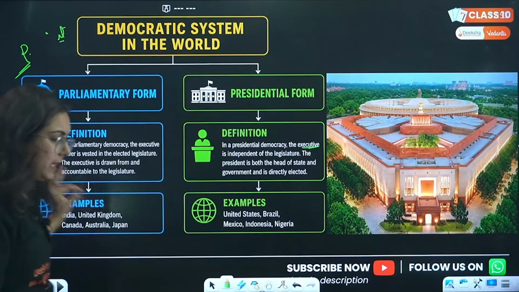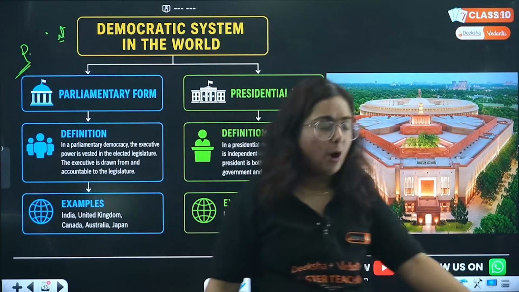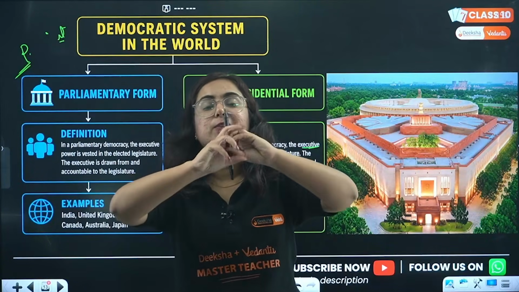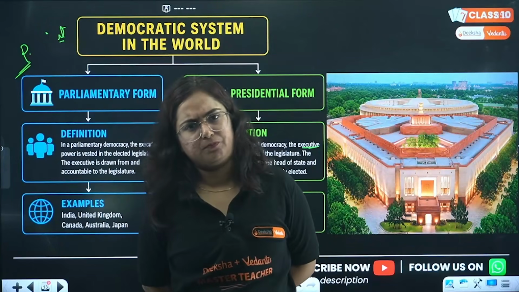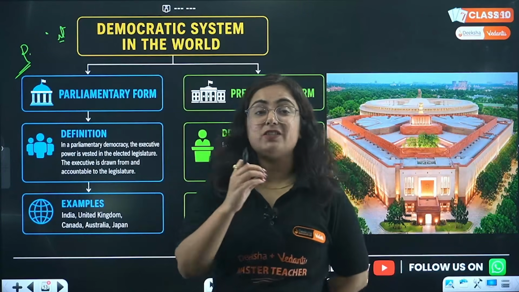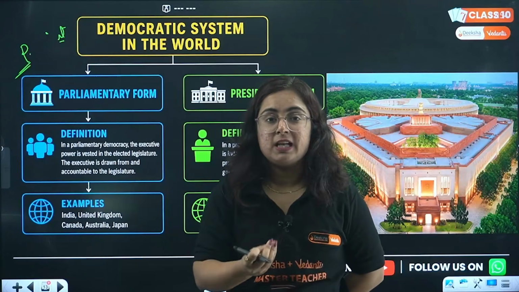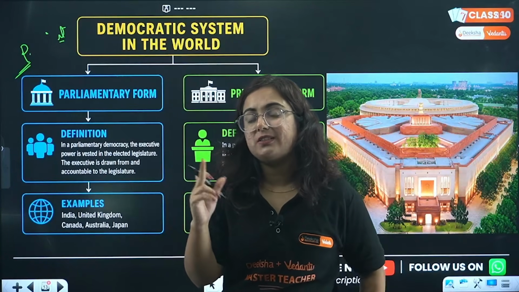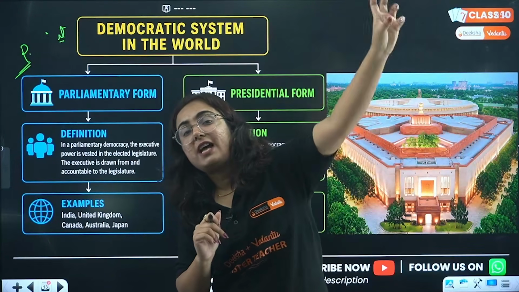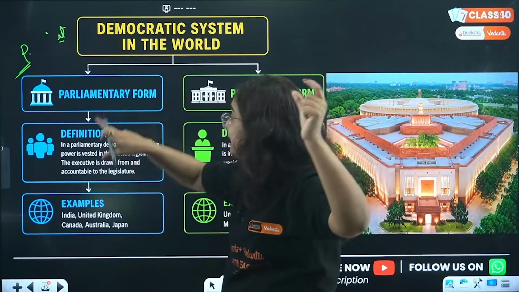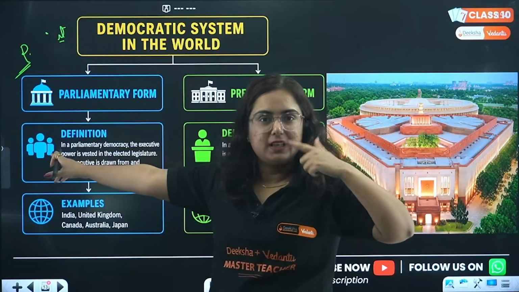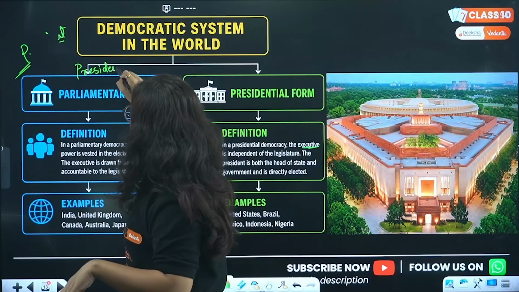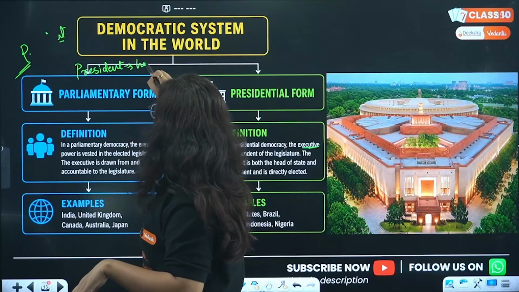No. Beta, the parliamentary form of government does not mean that the president will not be there in the country. He will be there. But the president is not the real head. That means the actual power does not lie in the hands of the president. Rather, it lies in the hands of the executive that comes from this parliament. Getting my point? So in India, the president is the head of the nation.